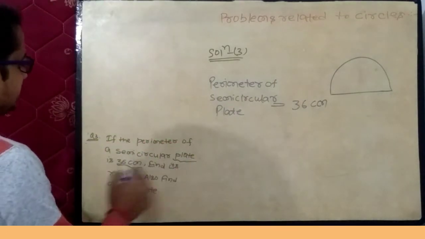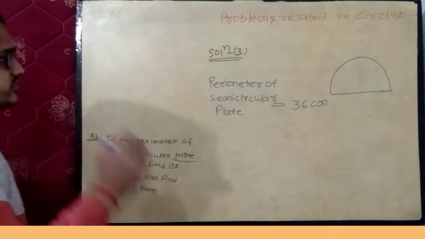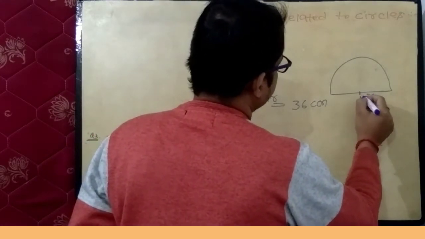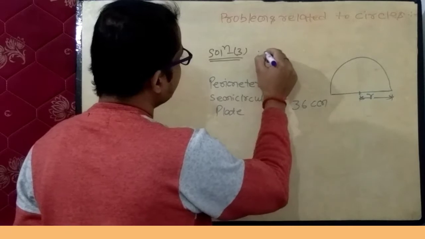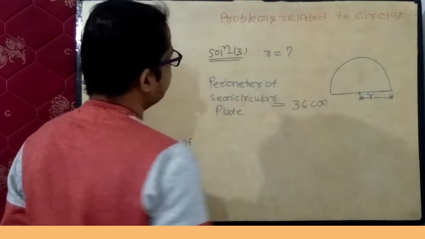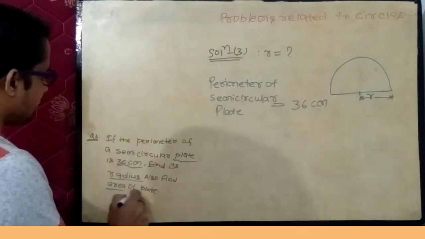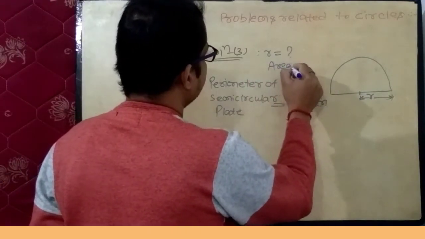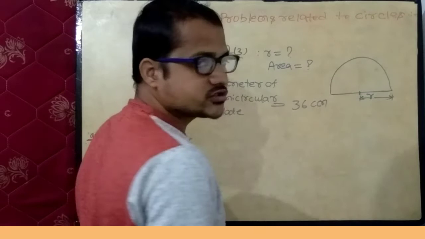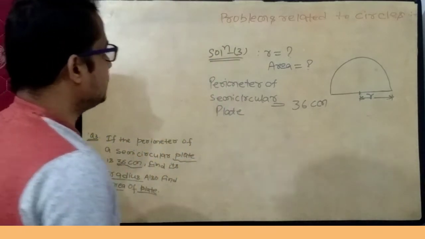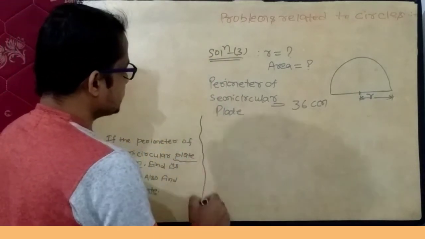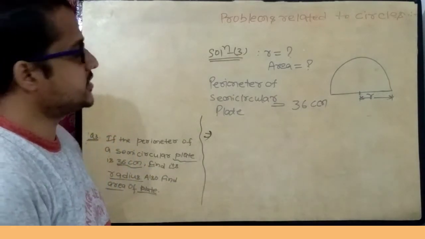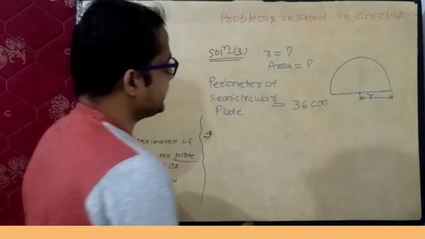Now we have to find out its radius. The first question is: you have to find out the radius of this semicircular plate, r equals what? And also you have to find out the area of the plate, area equals what? Now according to the given situation, the perimeter of the semicircular plate is 36 centimeter.